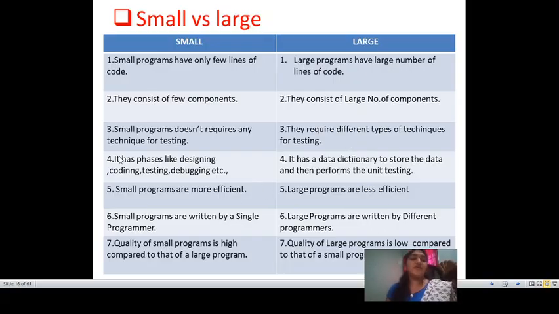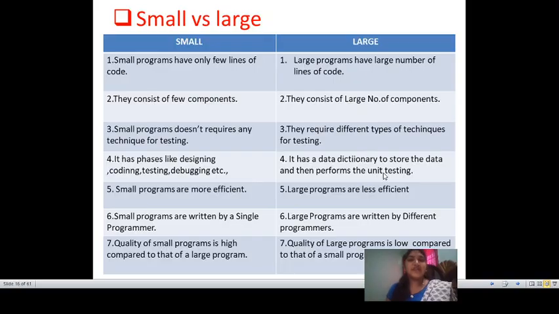Generally, small programs have phases like designing, coding, testing, debugging. But in large programs, a data dictionary should be maintained, to store the data and perform the unit testing. Unit testing means modules.